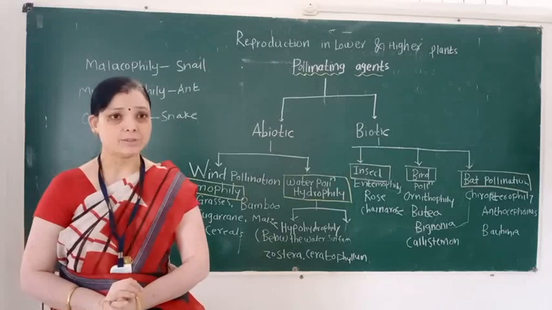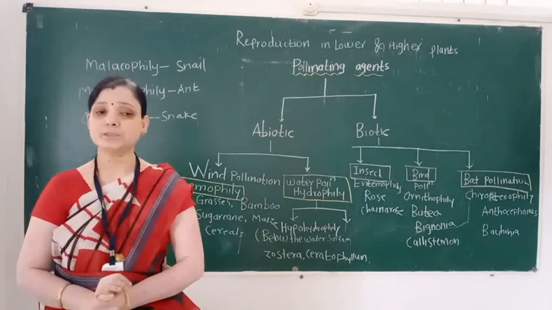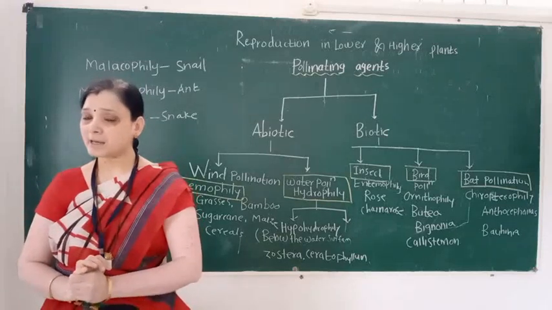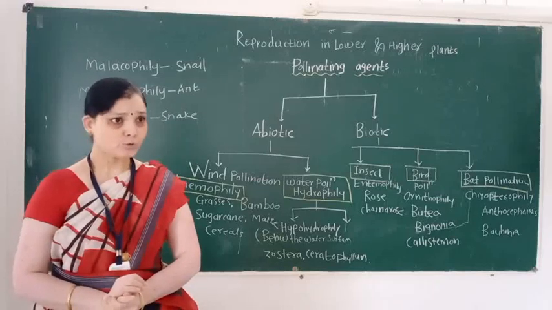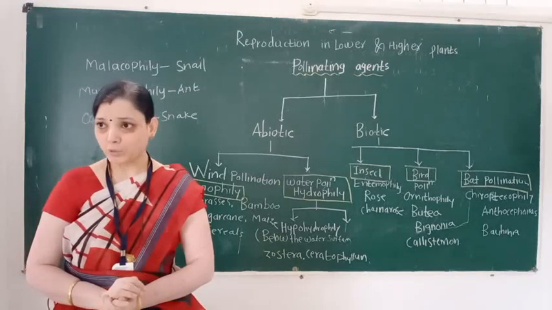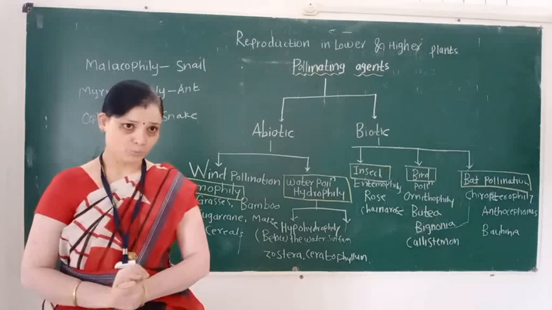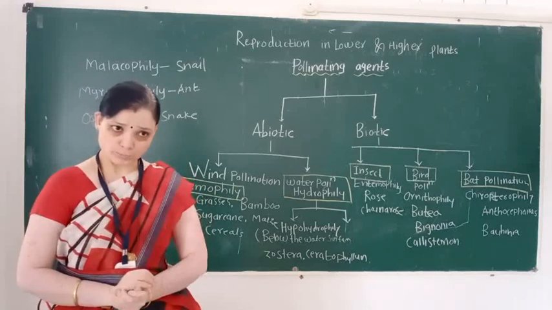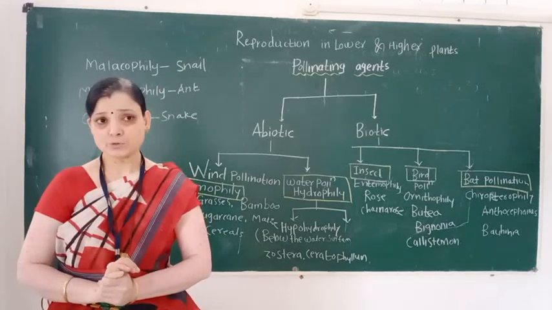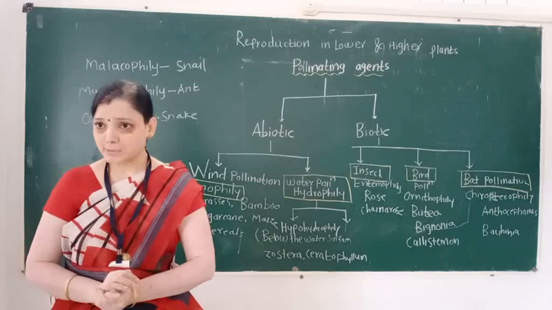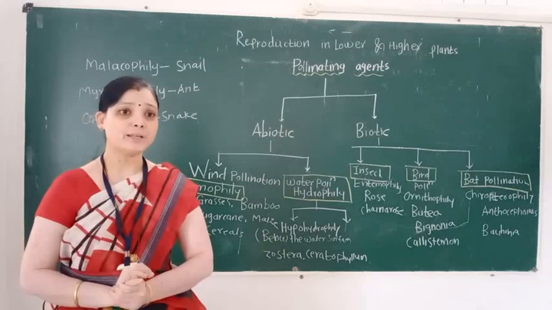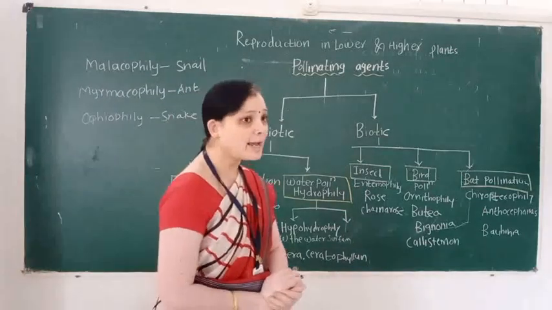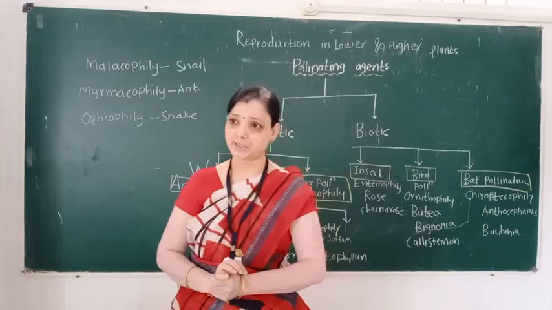In this anther, a number of pollen grains are present, but these pollen grains are non-motile. So, for pollination, pollen grains are transferred from one flower to another flower or from one plant to another plant. For their transfer, various agents are required. These agents are known as pollinating agents.